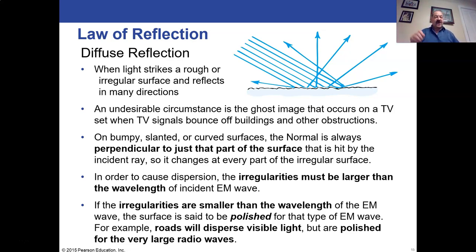So if you're asking whether something is polished for a certain wavelength of light, you have to look at how big the wavelength is and how big the bumps are, how big the surfaces are, how big the obstructions are in whatever it's hitting. And if the bumps and grooves are big enough for the waves to fit into, they're going to be affected by this diffuse reflection. If they're not big enough to fit into, they'll see it as a perfectly smooth surface and just bounce off, and we call that polished.